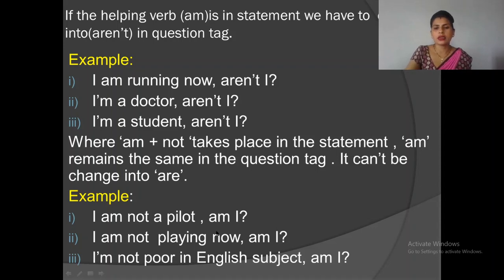I am not playing now. In this case, we have to use "am I" in the question tag. I am not poor in English subject, am I? Similarly, when "I am not" comes in the statement, we have to use "am I" in the question tag.